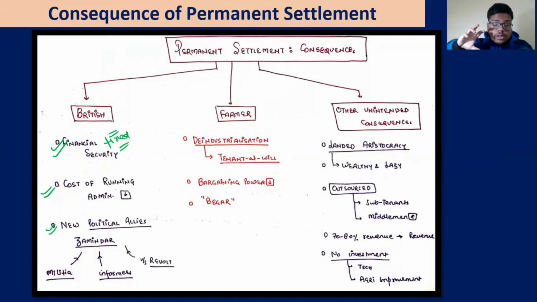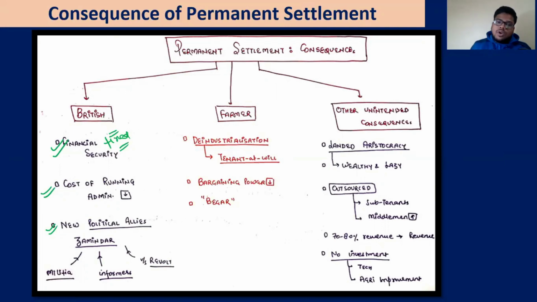Britishers have kept it constant keeping in mind that in the future we need more money. So they kept it already so high. Then it increased so much from 50,000 to 1 lakh. Now the peasants will obviously revolt. When they revolt, the British need the help of the zamindars to quell these revolts. So zamindars have become the new political allies for the Britishers.